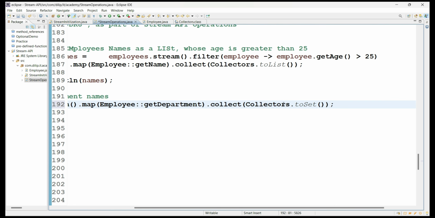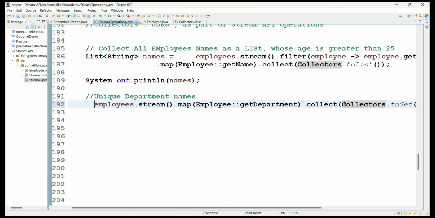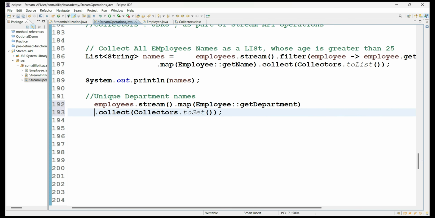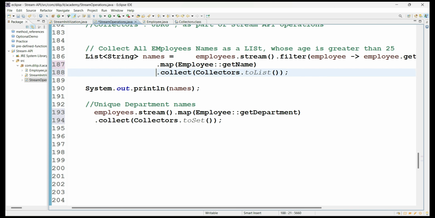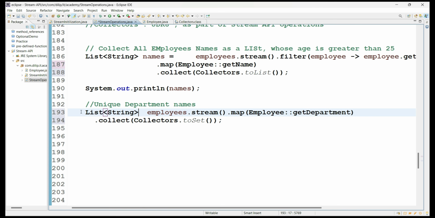So what is the set nature? Set will not allow duplicate values, right? So that means now what it is going to return, if you see here, the collect method, the terminal method, is returning a set of string values. So this you can also write down instead of distinct and toList. So if you see here, departments, it's all about set.